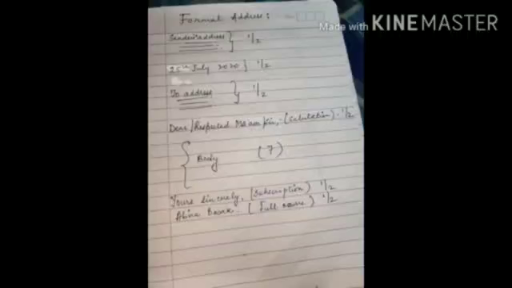So sender's address half marks, date half marks, receiver's address half marks, then salutation half marks, body 7 marks, subscription and your full name half marks. So becomes 10 marks. So clear, I hope it is clear. That is all that you need to know for the format and the marks division of your letter writing. So practice writing letters so that you learn it better.